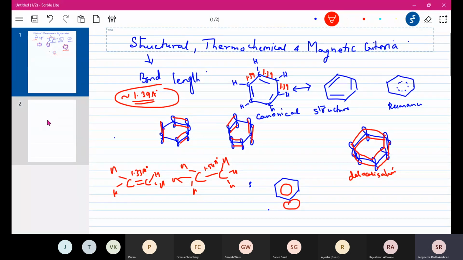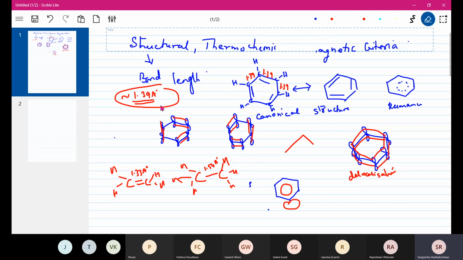X-ray diffraction studies show that the CC bonds are symmetrical. All these bonds are symmetrical and it is a true hexagon. It is not that one bond is long and the other is short. It is a regular hexagon. All bonds are of the same length. So these facts have established the stability of a benzene ring. Okay, so that is regarding the structural stability.